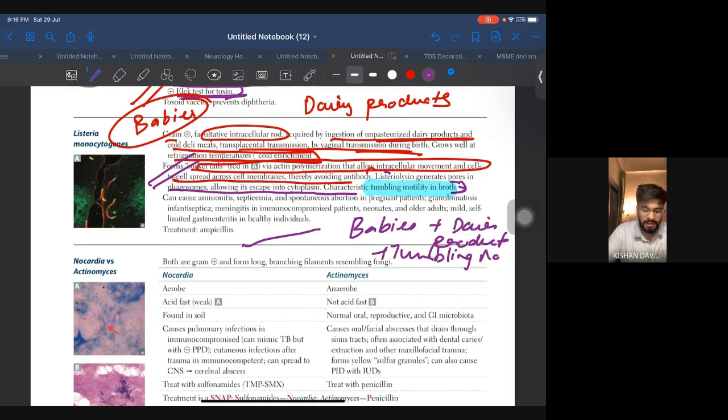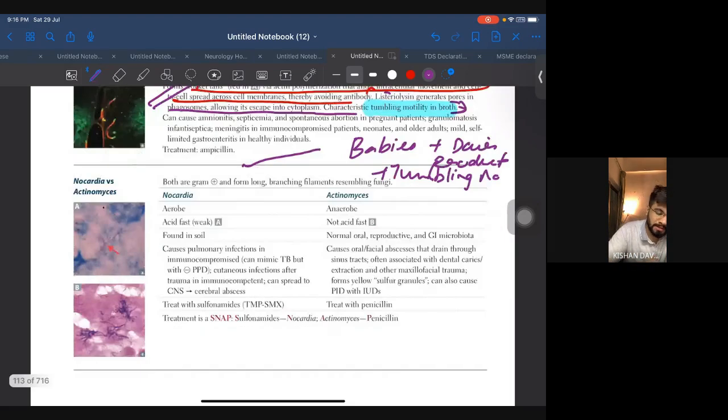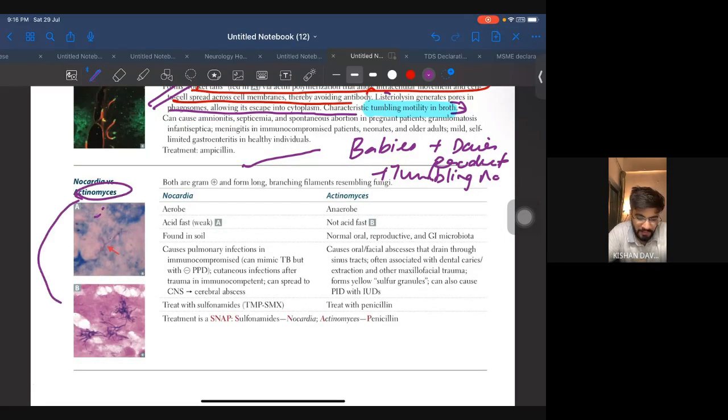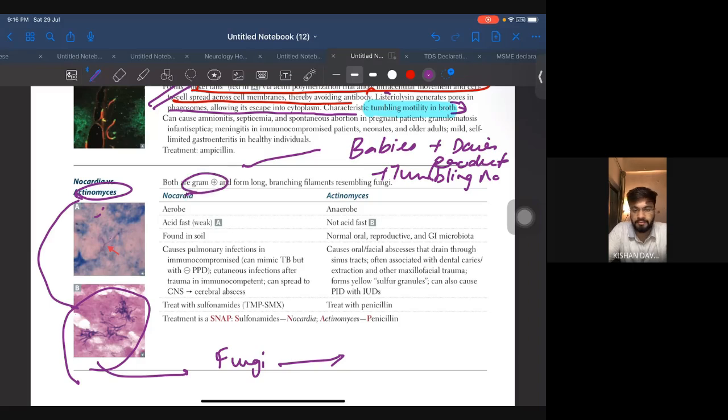Okay. Let's go for nocardia versus actinomyces. Now, see, actinomyces looks like a fungi, but it is bacteria. So there are many questions in UWorld where you will be confused, thinking of it as a fungi and answering based on that. But no, try to remember this image and they will give you gram positive. If it is gram positive, none of the fungi are gram positive, right? So bacteria is the only gram positive. So think about it properly.